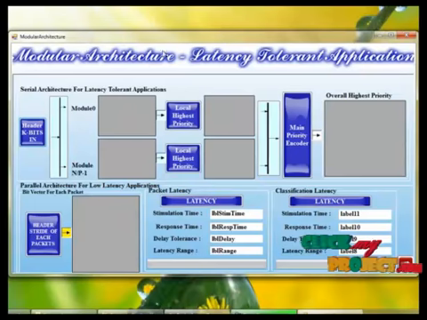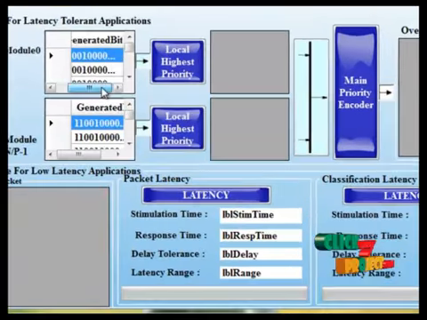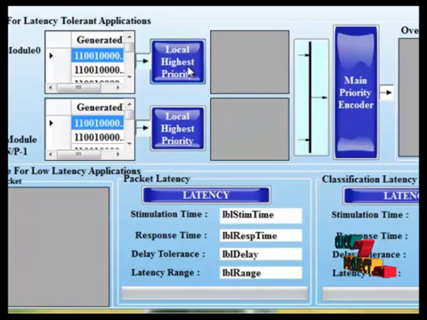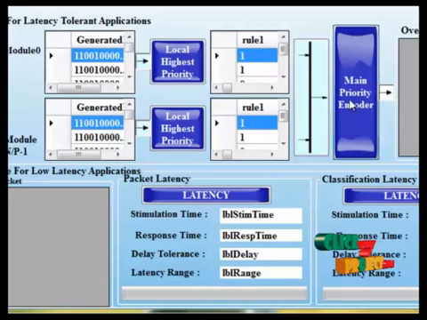And the next process, modular architecture using latency tolerant applications. First we have to view the header fields, that is the generated bits which we generated for each packet, and the local highest priority using each rule, and we can extract the main priority encoder for the overall highest priority.